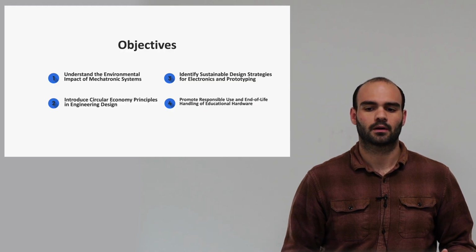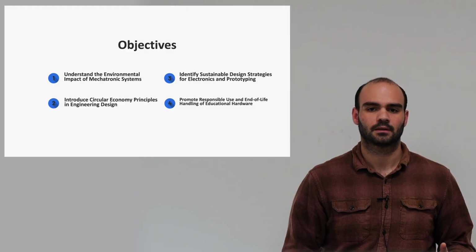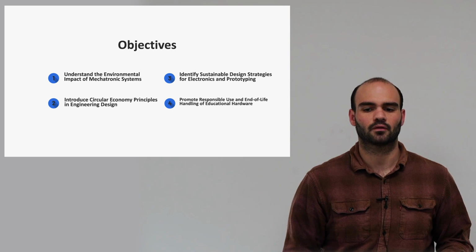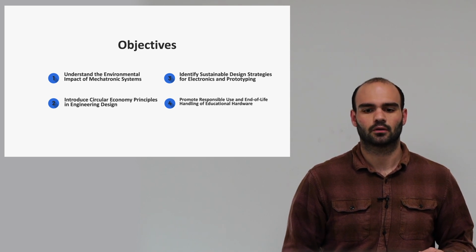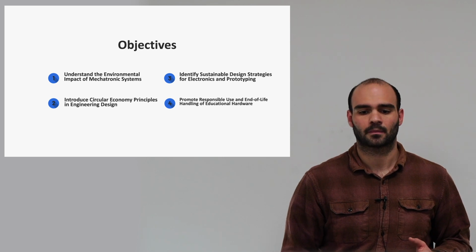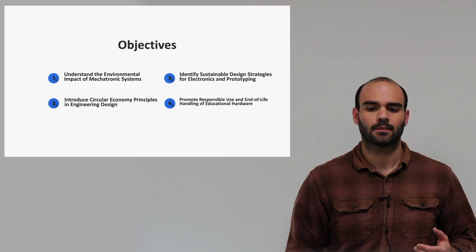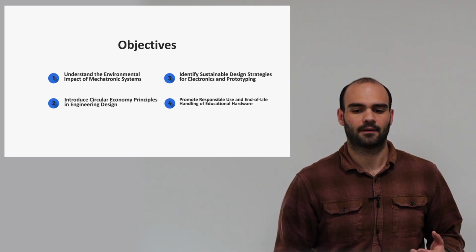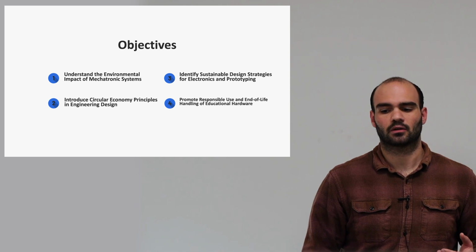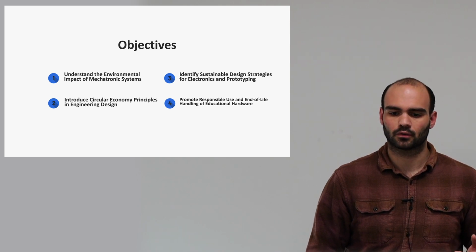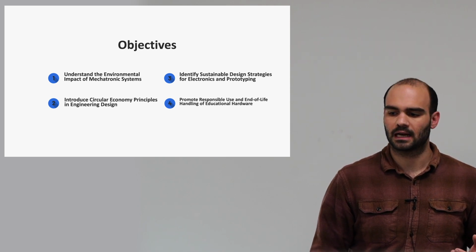In this video, there are four main objectives. First, to understand the environmental impact of mechatronic systems. Second, to introduce circular economy from an engineering perspective. Third, to identify simple, practical strategies for designing electronics and prototypes more sustainably. And finally, to discuss how educational hardware should be used, reused, and handled at the end of its life.